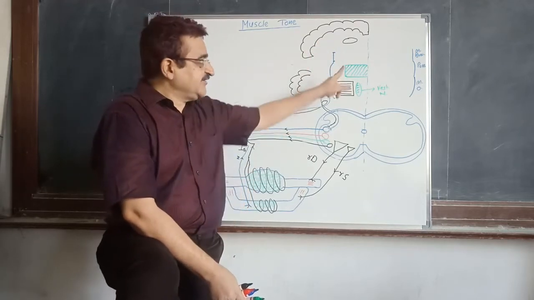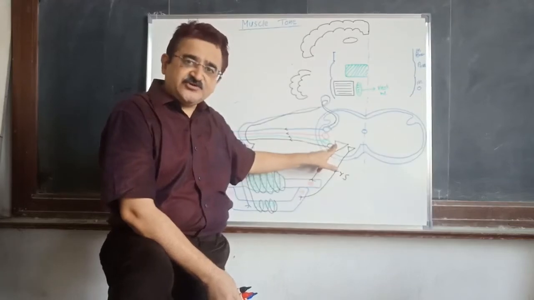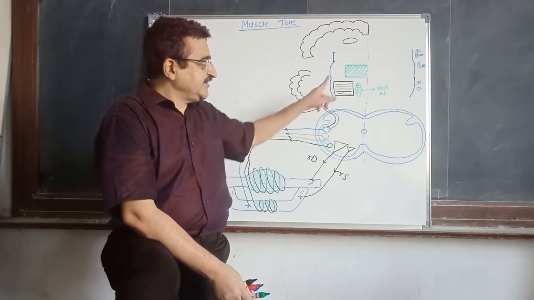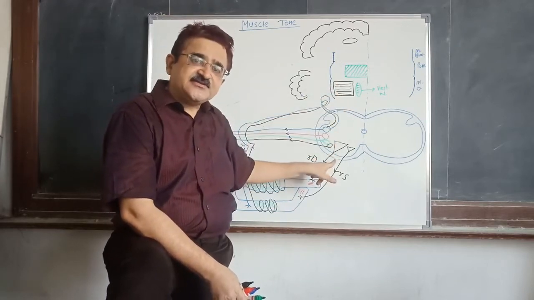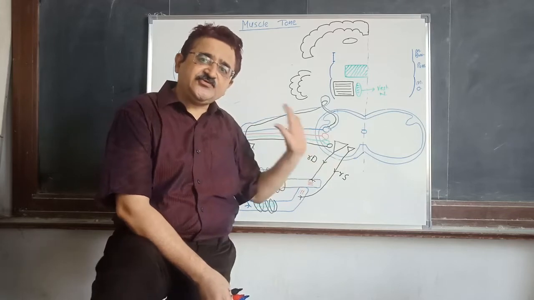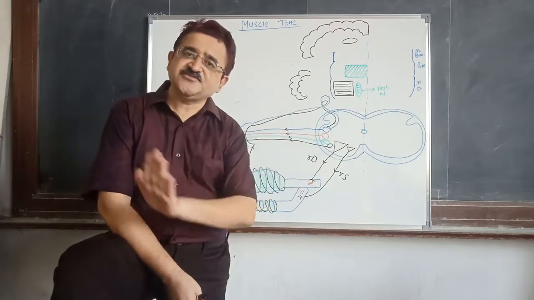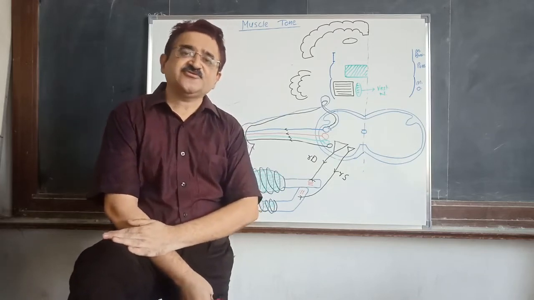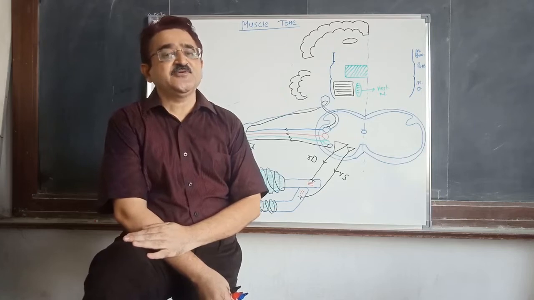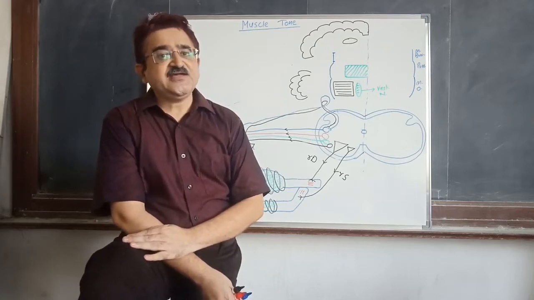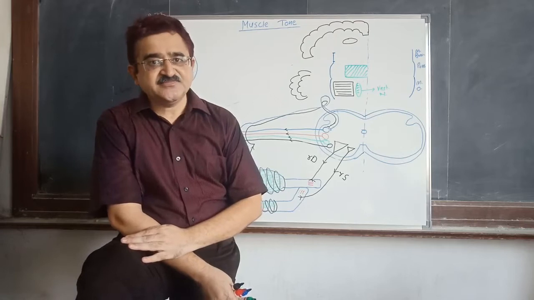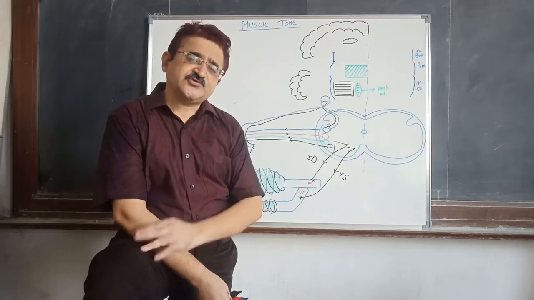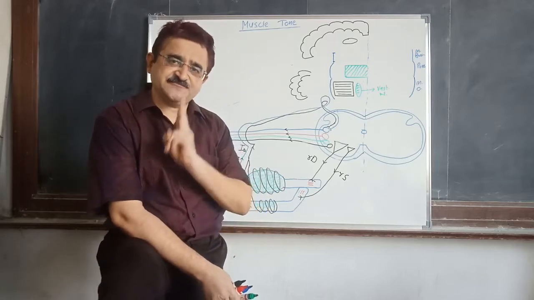The facilitatory area facilitates the activity of the gamma motor neuron, making it discharge to the intrafusal fiber. The inhibitory area inhibits the gamma motor neuron and tries to inhibit its discharge. So what are these facilitatory and inhibitory areas present above the spinal cord? They are present in the brainstem, in the pons and medulla oblongata. Two facilitatory areas are present.